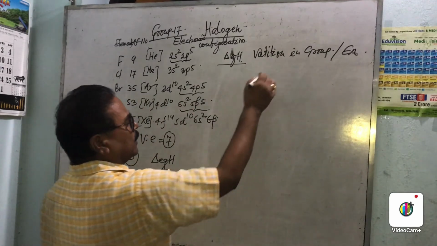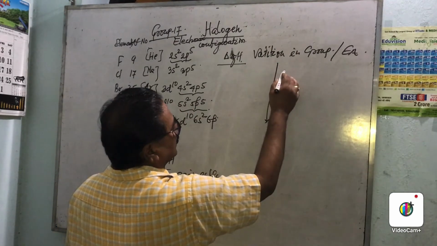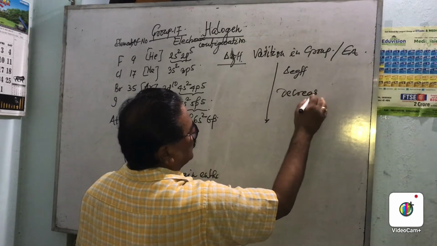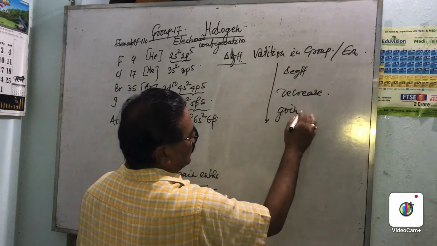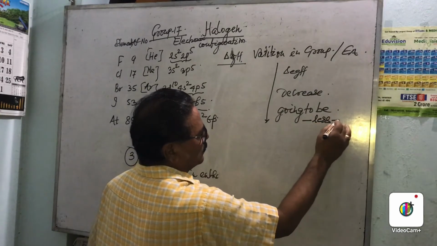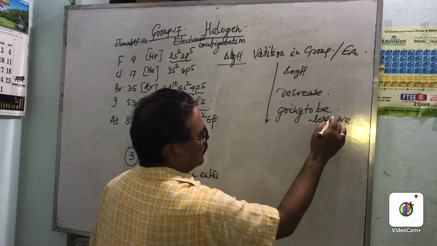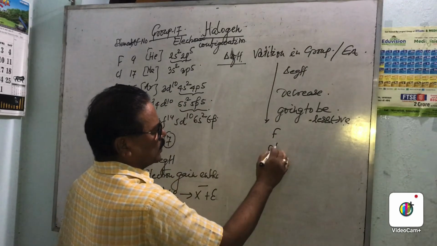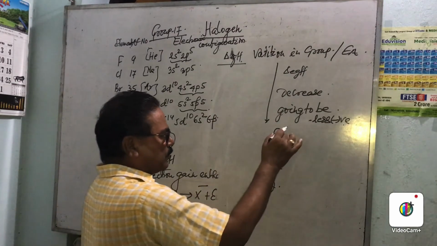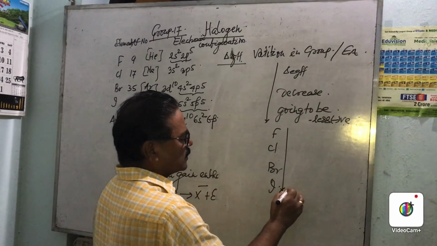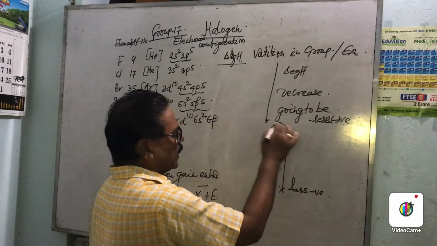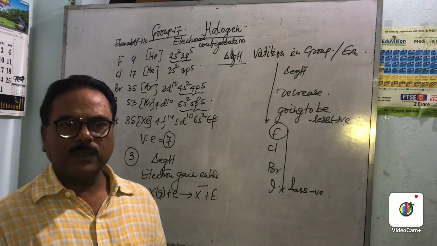What will happen if we come down the group? Electron gain enthalpy decreases, meaning it goes to be less negative. For fluorine, chlorine, bromine and iodine, as we come down the group, it becomes less negative. So fluorine should have the higher electron gain enthalpy.